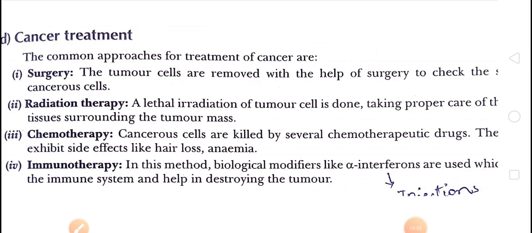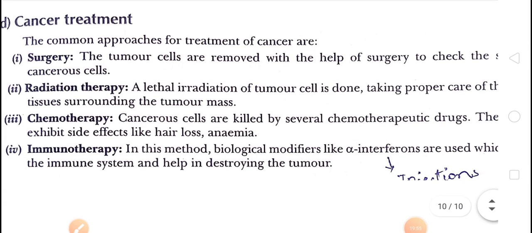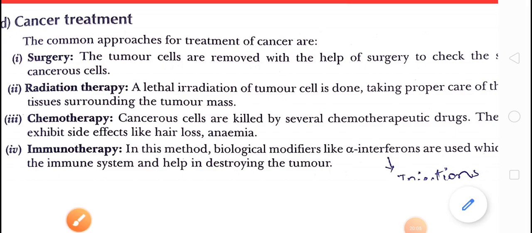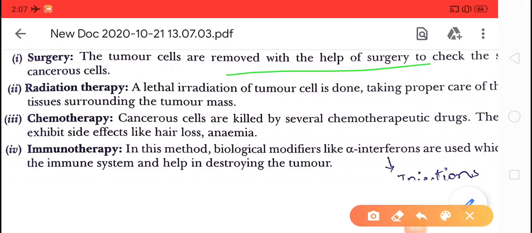Some common treatments for cancer: number one, that is surgery. Surgery is an operation in which the tumor cells are removed, the tumor is removed through surgery.